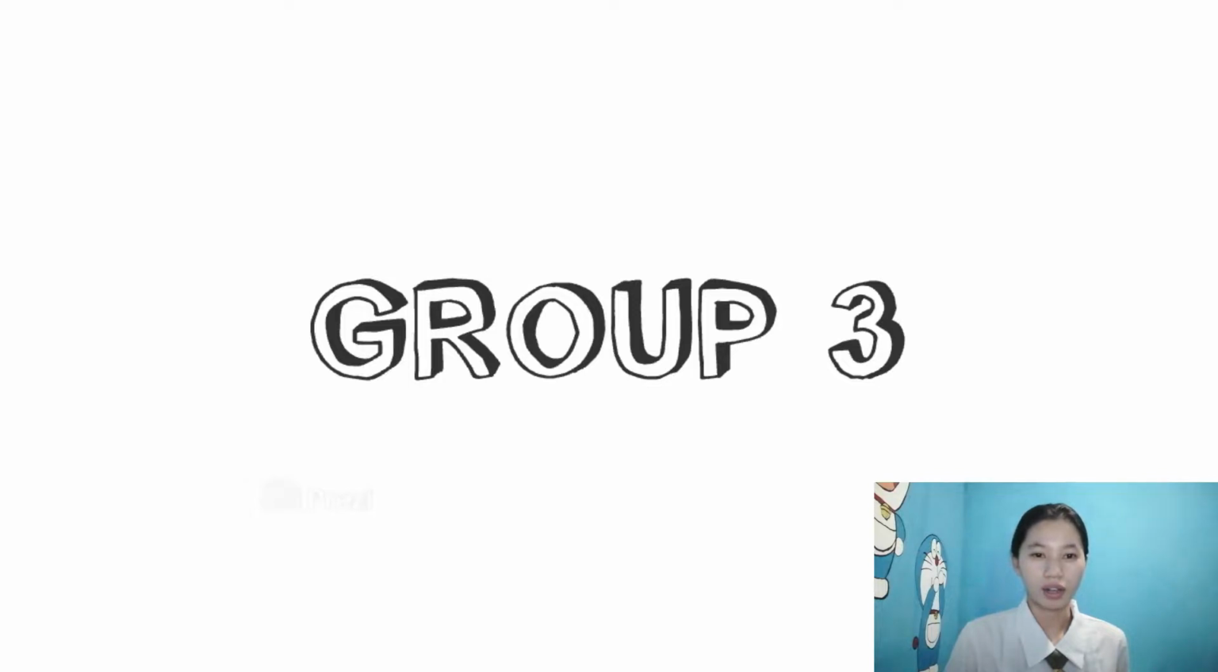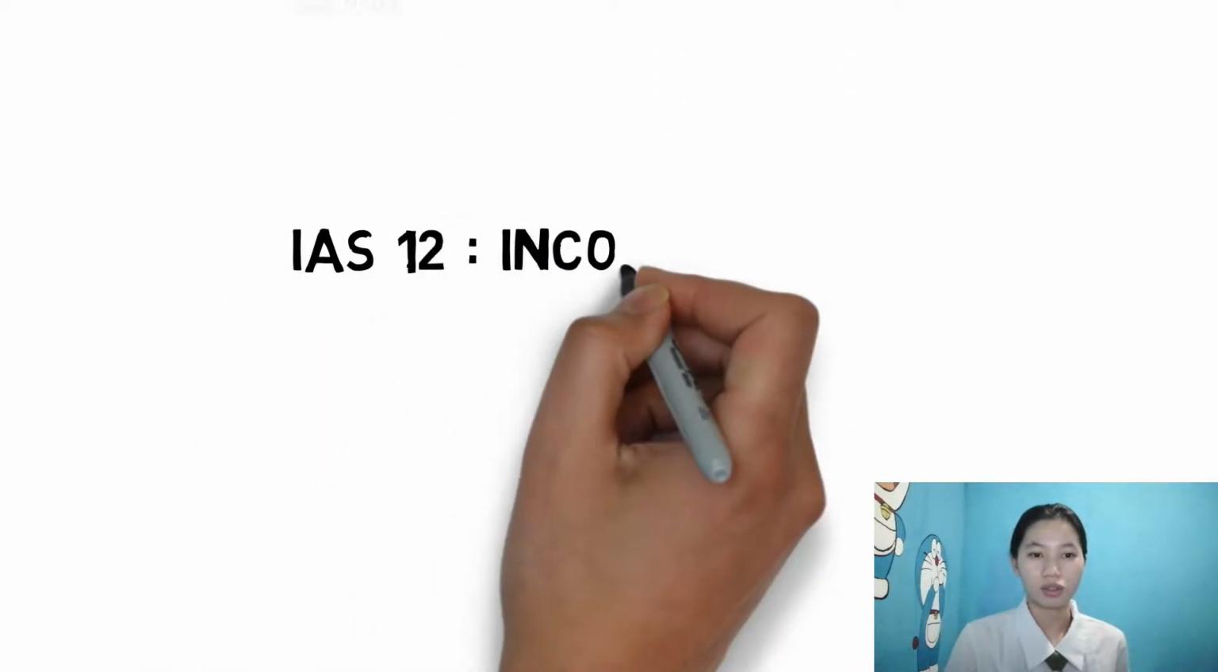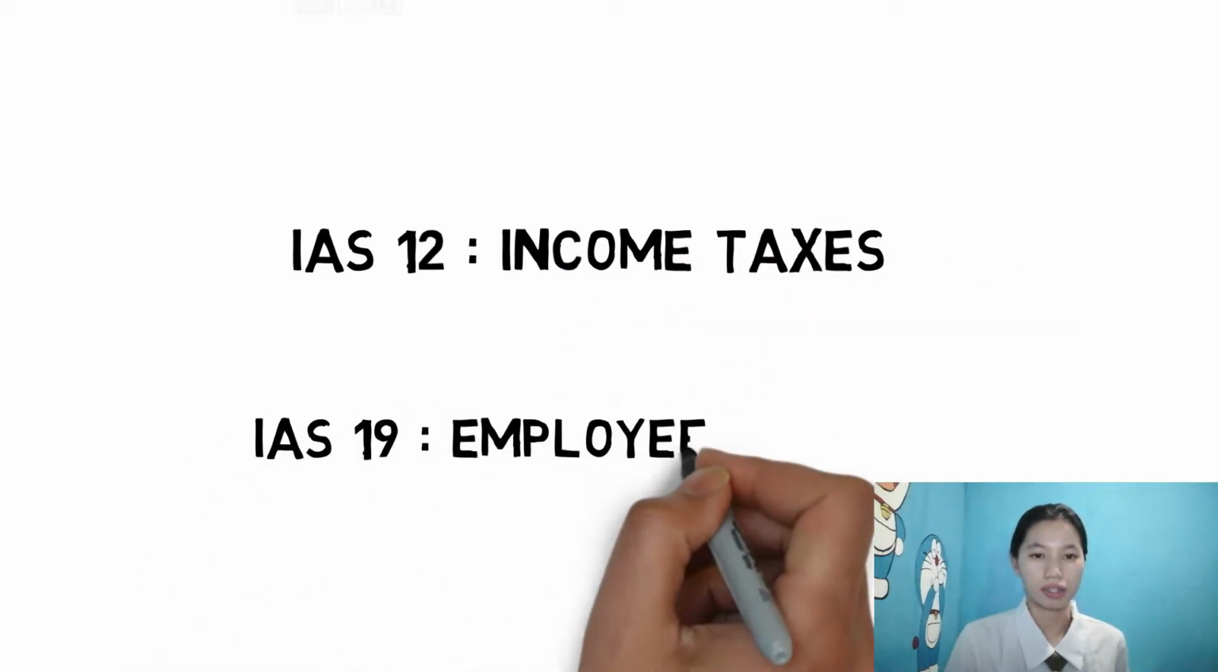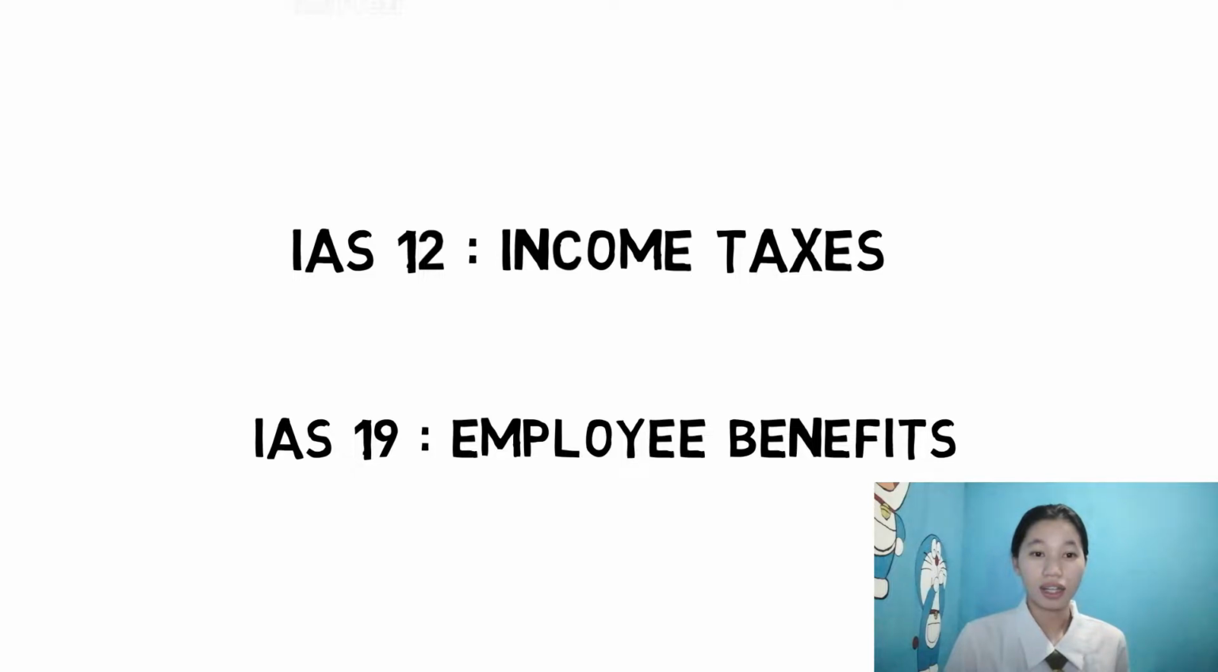So our chosen accounting standards are IAS 12 and 19. IAS 12 is the income taxes, while IAS 19 is the employee benefits. So let's have first the IAS 12.